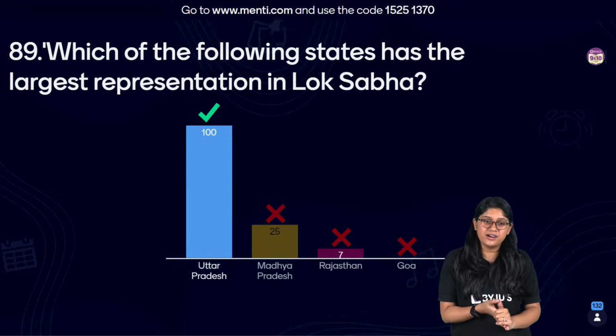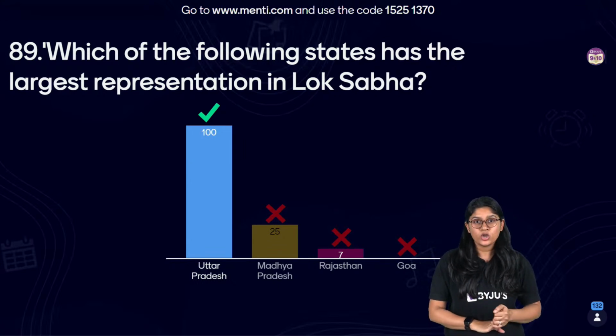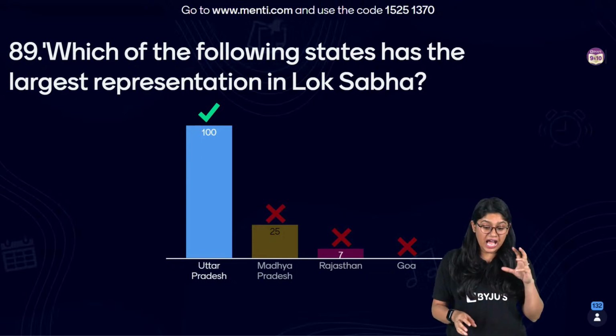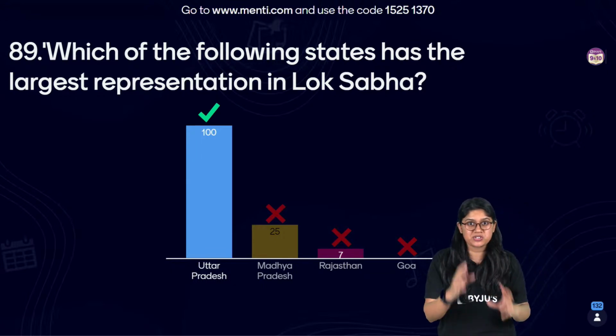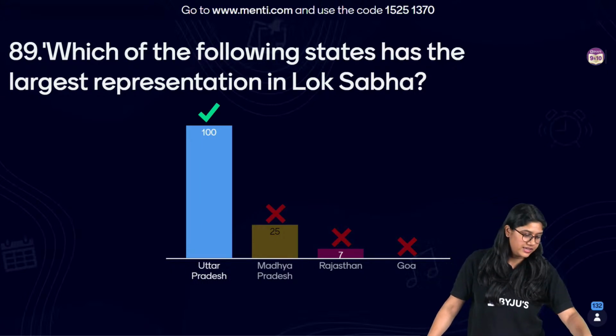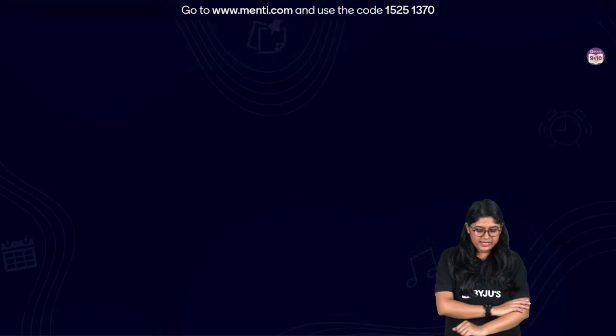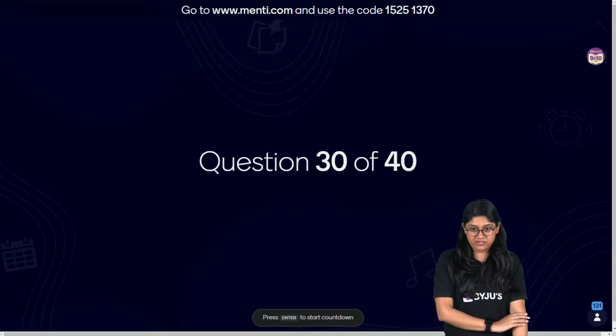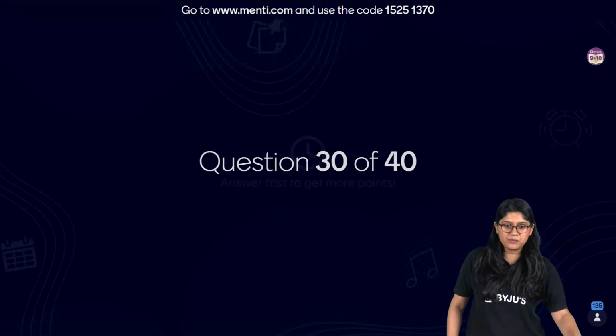And the correct answer over here is Uttar Pradesh. So, Uttar Pradesh has the largest representation in Lok Sabha. Very good. Yes, everyone, very good. Now, let's take a look at the next question, everyone. After that, we'll have a leaderboard.